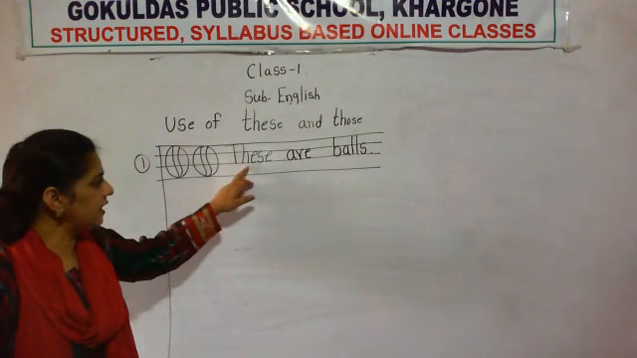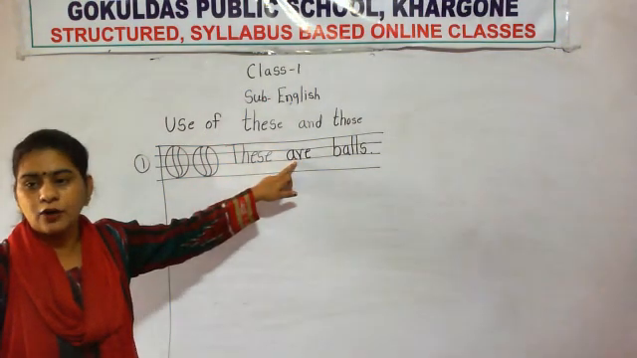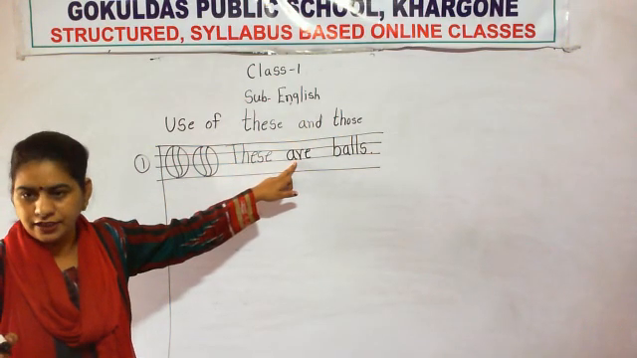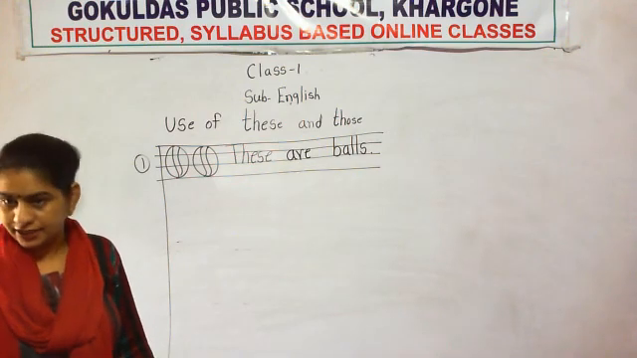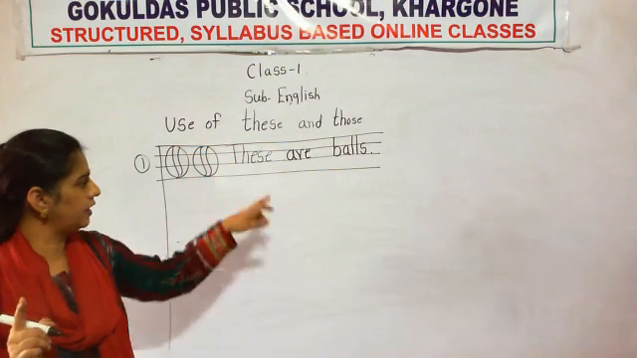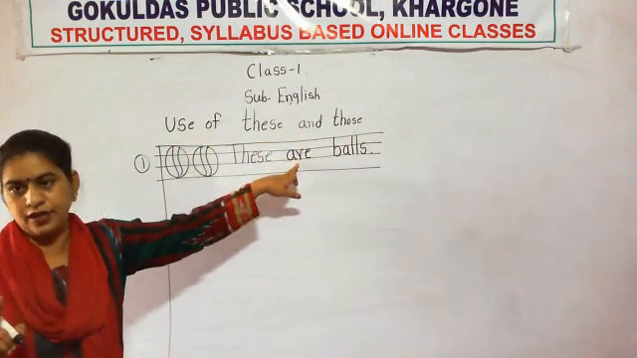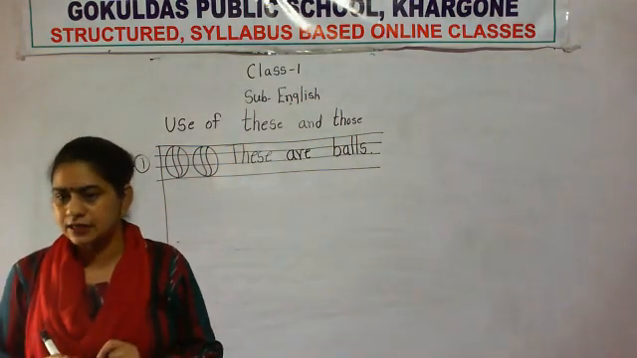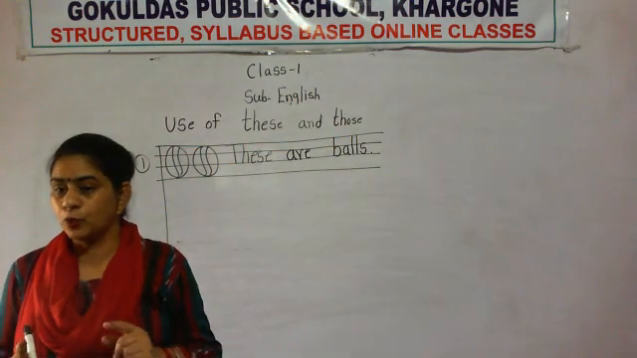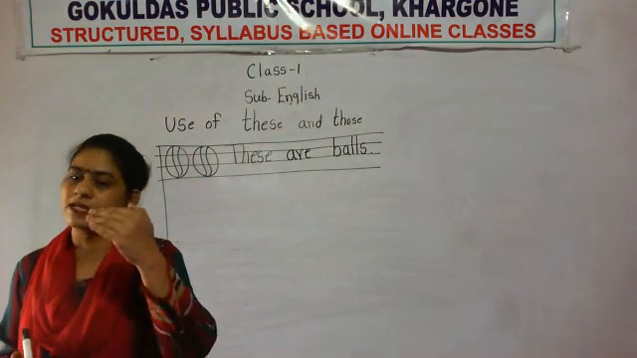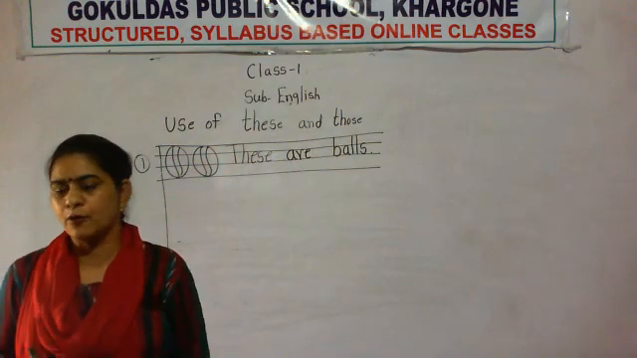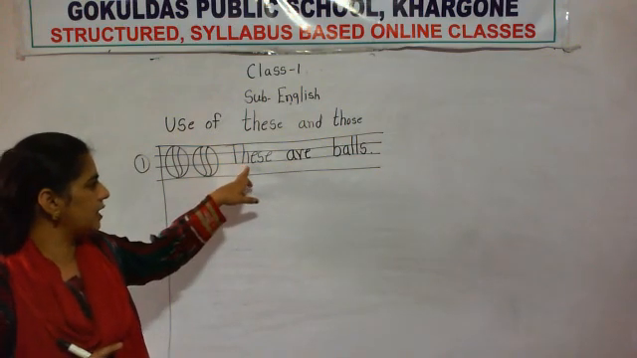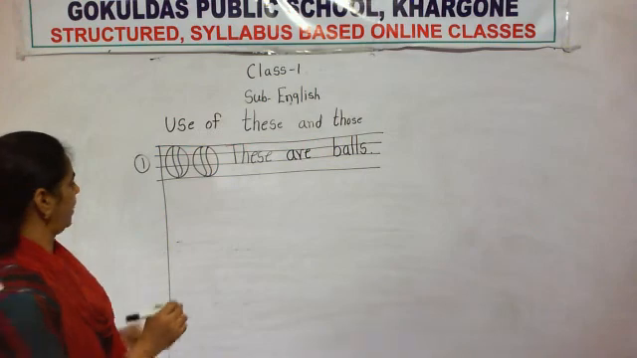So what I will say, these are. And why I had written are here is because when we use this and that, and when the objects are only 1 in number, at that time we will use is. But if the objects are more than 1, then with these and those we use are. Okay, this comes in plural form. When something is in singular form, we use is. I explained singular and plural to you, and plural means more than one, 2, 3, 4, 5 or even more, then it is in plural form. And when it is in plural form, we use are, not is. So that's why we used here: these are balls.